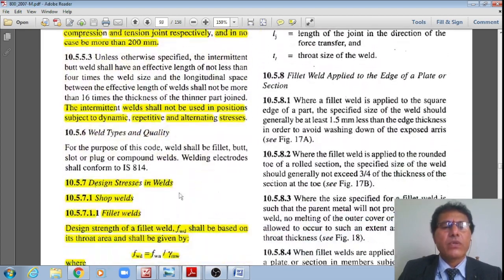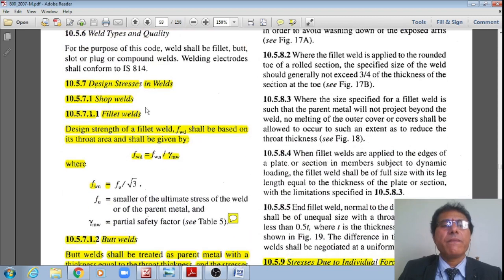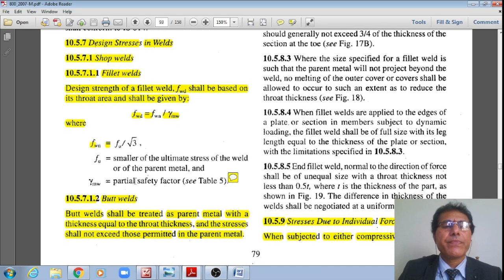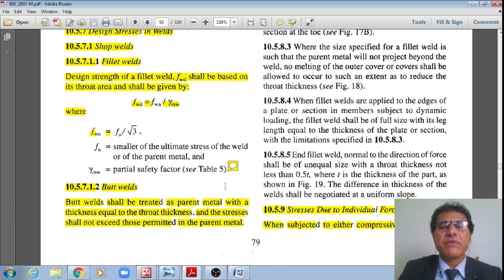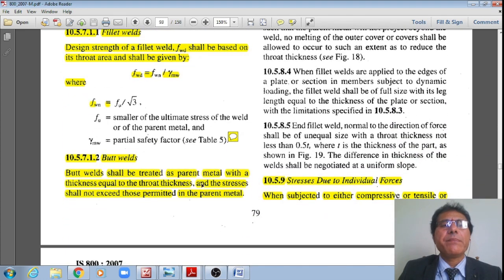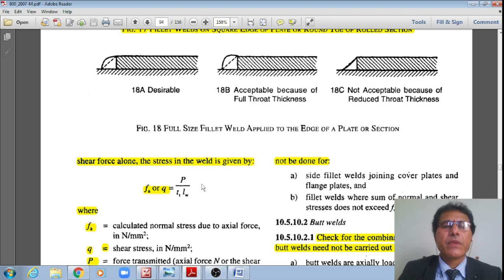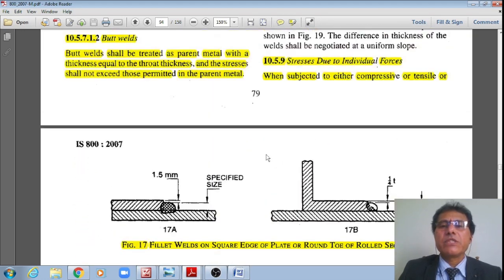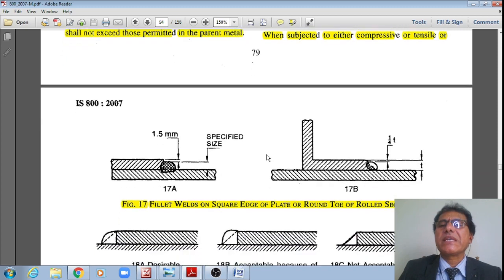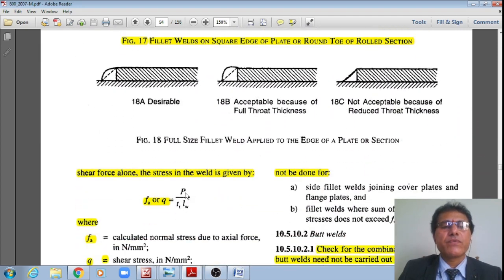Whereas now, if I go to this, we are using shop welds, fillet welds. Therefore, the design strength of the fillet weld FWD is equal to FWN divided by gamma MW, where FWN is equal to FU divided by root 3, and gamma MW is the partial safety factor, right? That is how, from clause 10.5.7.1.1, and also from the next codal specification, clause 10.5.9, stresses due to individual forces such as compressive or tensile forces or that of the shear forces alone.